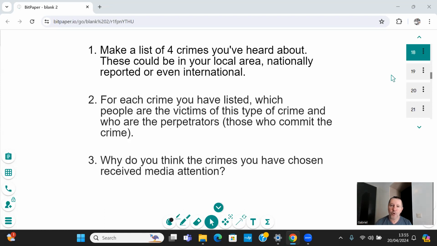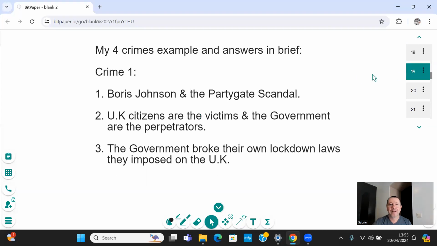Now, here are my 4 examples. Okay, so let's go. Crime number 1. Boris Johnson and the Partygate scandal. Maybe you remember this, maybe you don't.